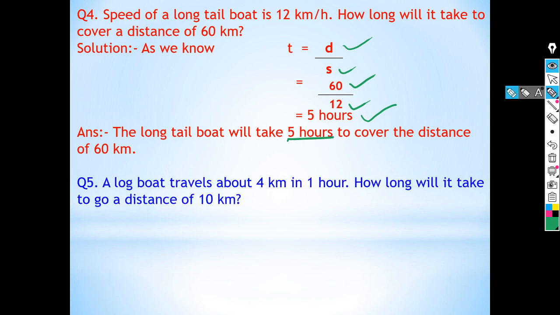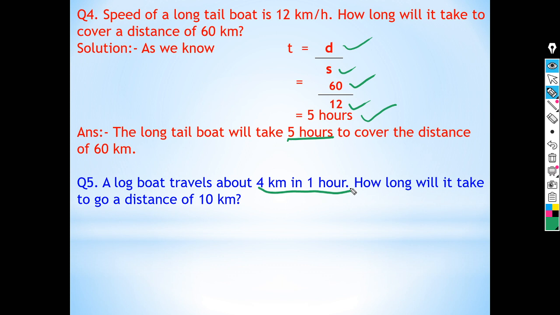Now come to the next question. Next question is, a logboat travels about 4 kilometers in 1 hour, that is, the speed is given, 4 kilometers in 1 hour. How long will it take to go a distance of 10 kilometers?